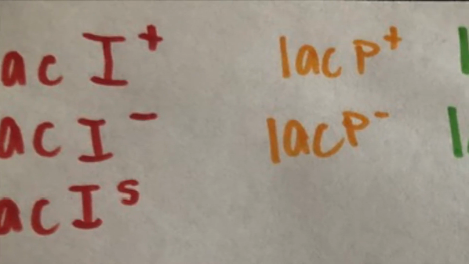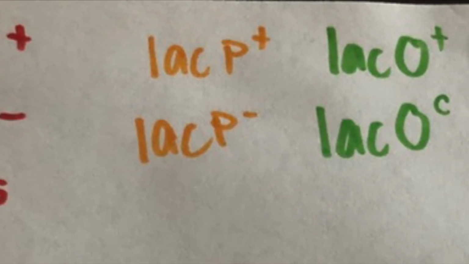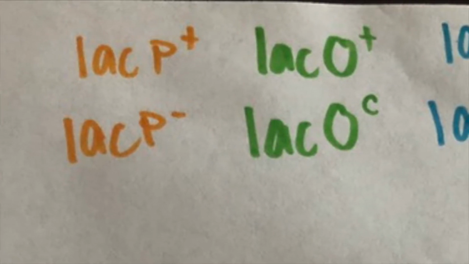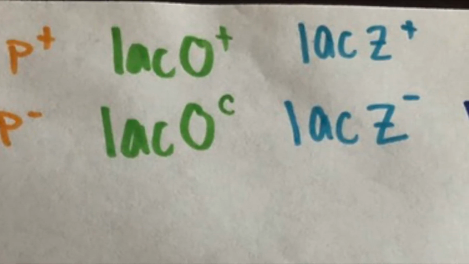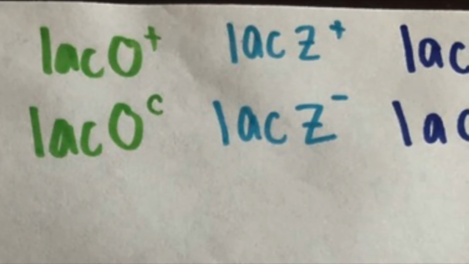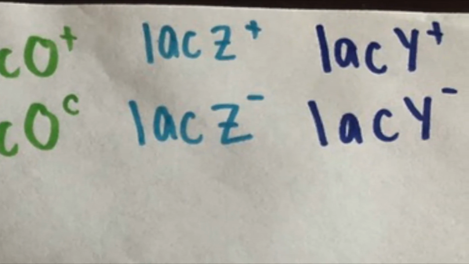The genotypes for the lac operon are LAC-IS, which is the superrepressor, meaning the repressor cannot be inactivated by the inducer. LAC-OC, which is a constitutive operator, meaning the repressor cannot bind. And LAC either minus or plus, minus being unable to bind or be produced, and plus meaning a normal gene.